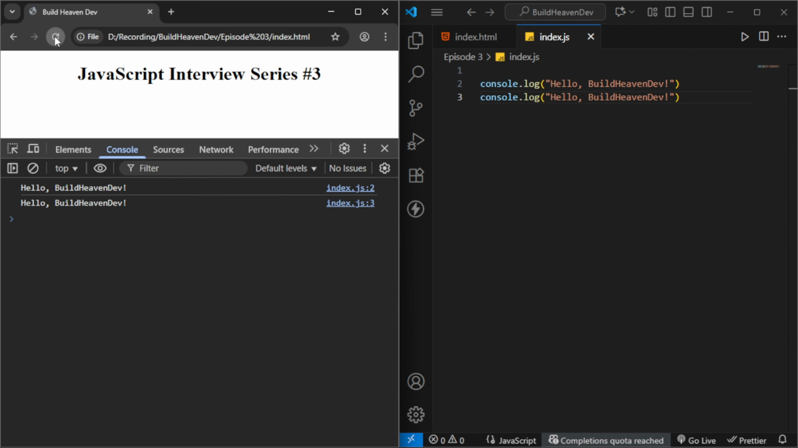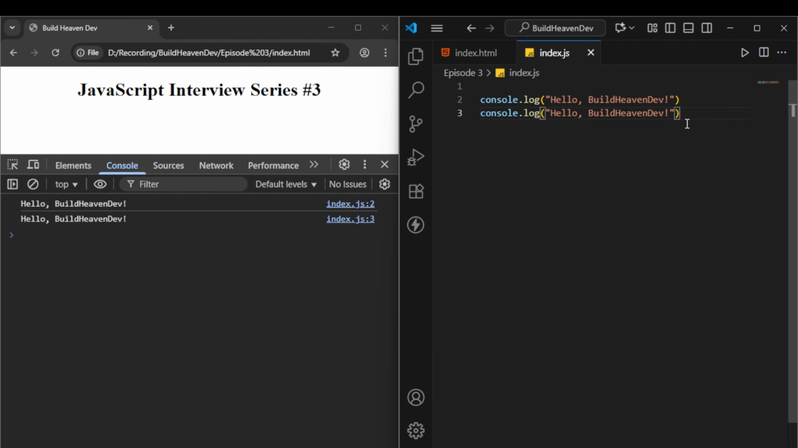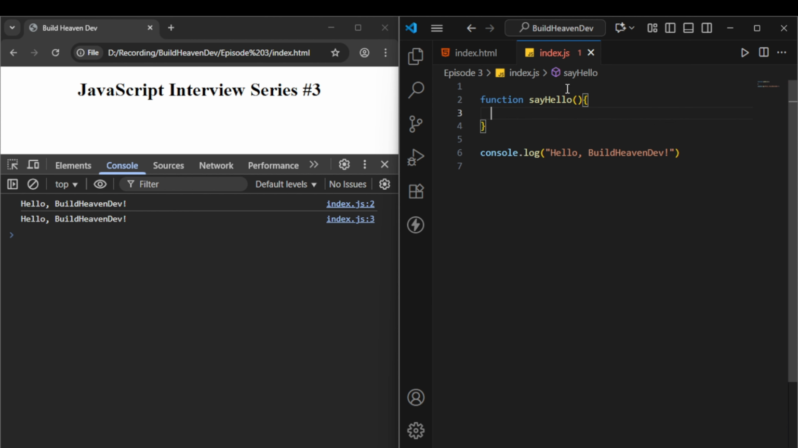So if you need it twice, you have to copy it every time. When we do it 10 times, our code will be messy. So here we can optimize. Here functions come into the picture. Just write a function, sayHello, and put the console inside that function. And now call that function, sayHello.